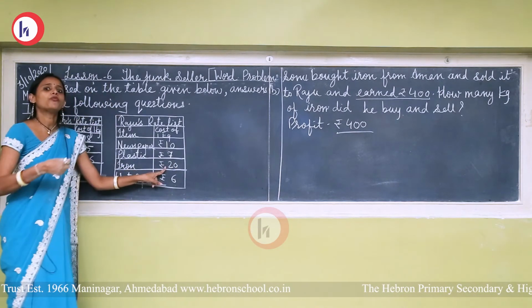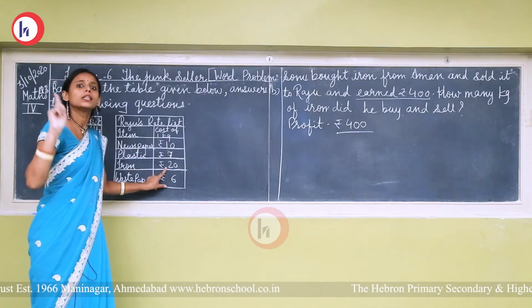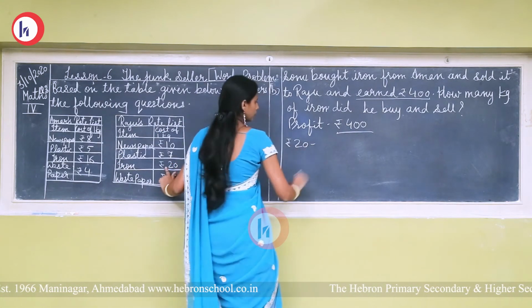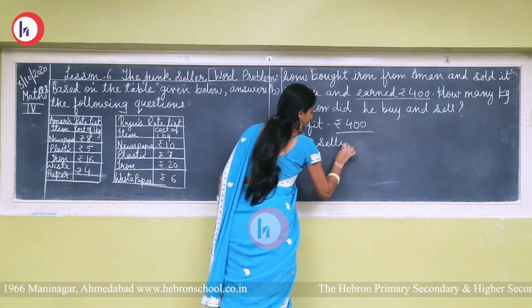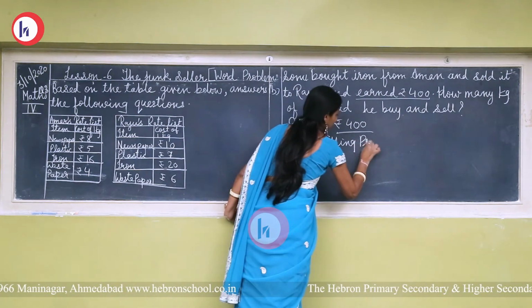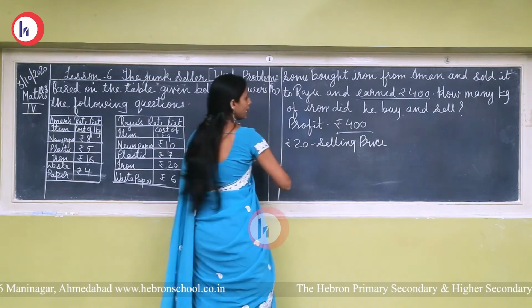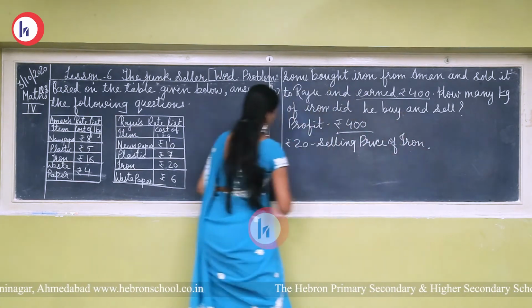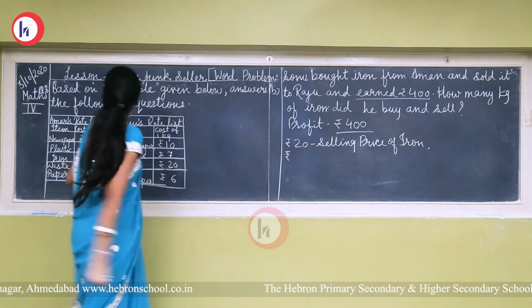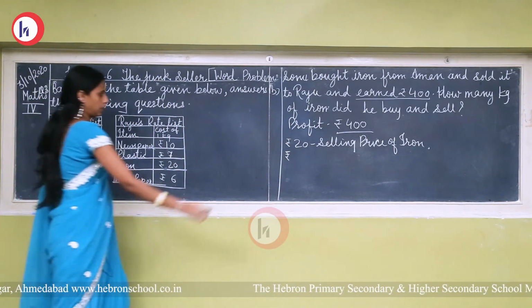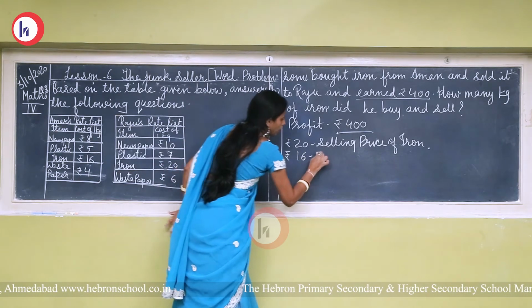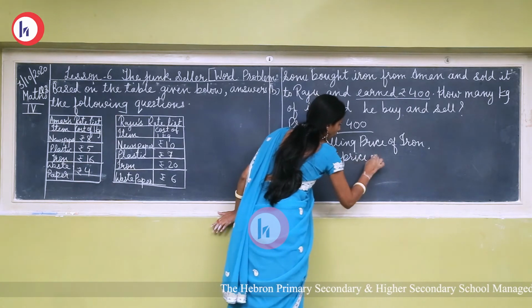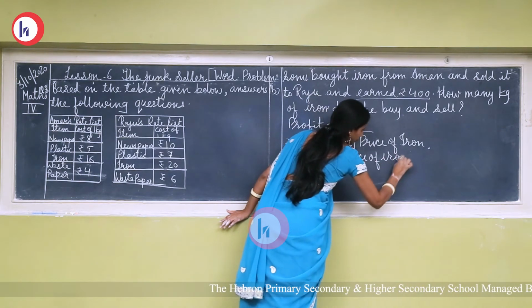So first of all, we have to find out the profit of 1 kilogram. Okay, so ₹20 selling price of iron, then cost price is ₹16.